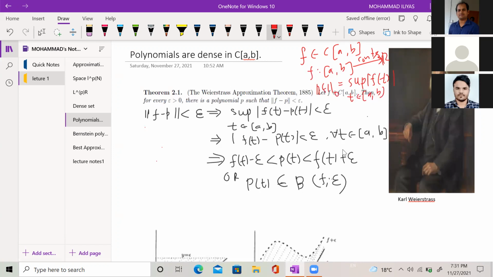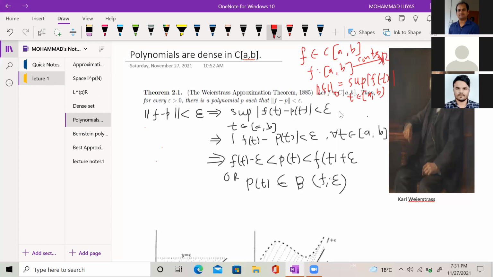So it is Carl Weierstrass in 1885 who gave this theorem. He says that if f is any continuous function on closed interval [a,b], then you can always find a polynomial which is close to f, so that norm of f minus p is less than epsilon. Because the norm here is the sup norm, it equals the supremum of mod of f(t) minus p(t) being less than epsilon, where t belongs to [a,b].